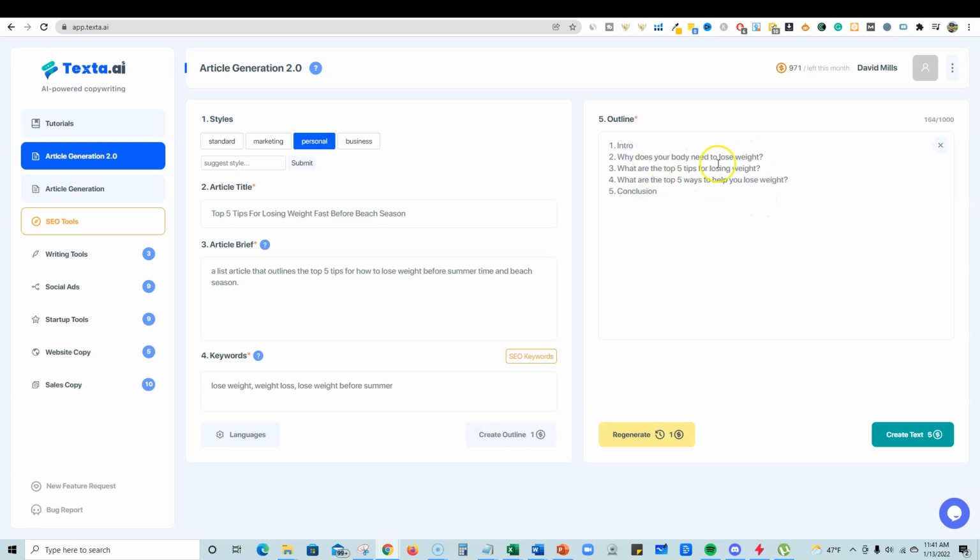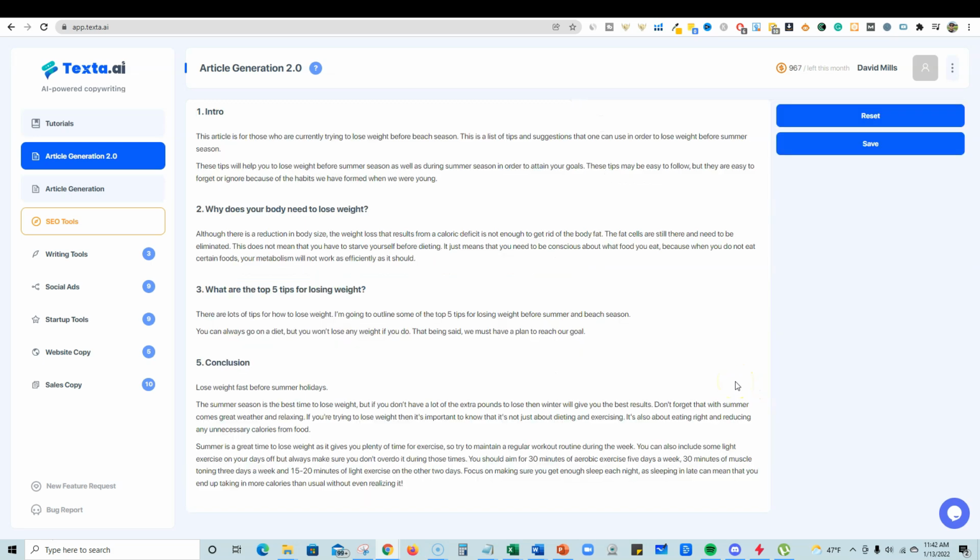Why does your body need to lose weight? What are the top 5 tips for losing weight? What are the top 5 ways to help you lose weight? Nope, I don't like that. And we're going to go with create text. And I'm just going to look at the style of writing. Okay, so just skimming through it.